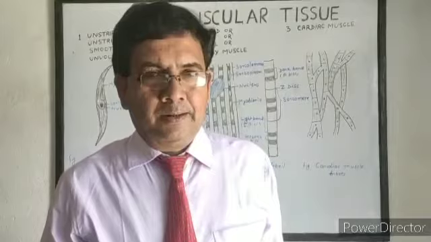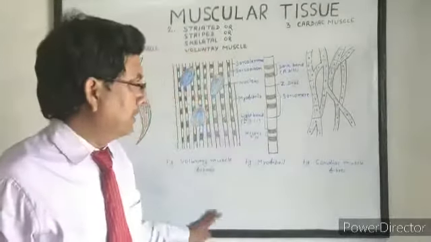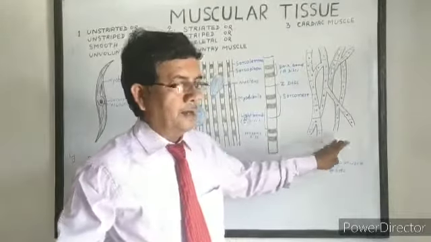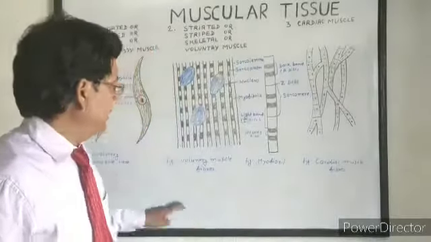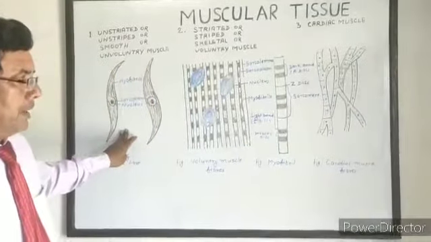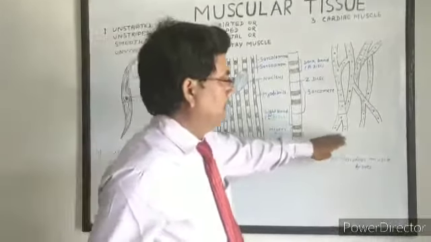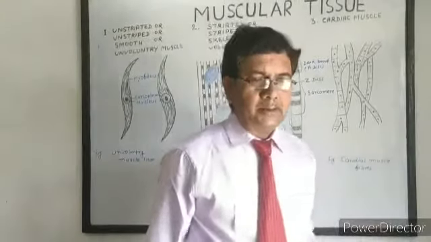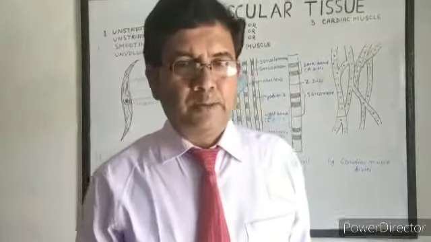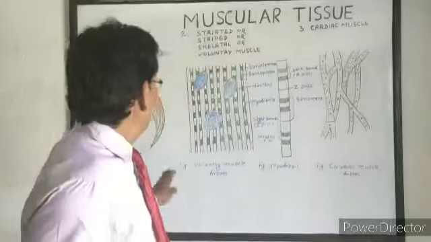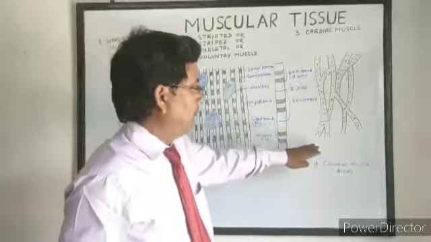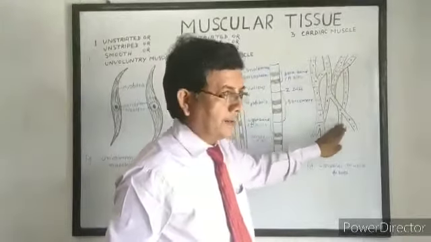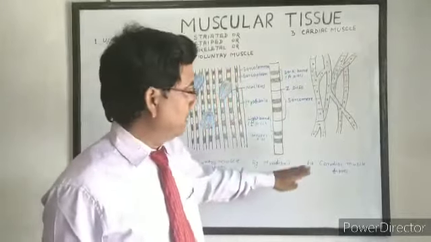It is similar to the striated muscle fiber in structure and similar to the unstriated or involuntary muscle fiber in function. Its function is not under the control of our will, so it is called involuntary muscle, but several striations are found in this type of muscle.